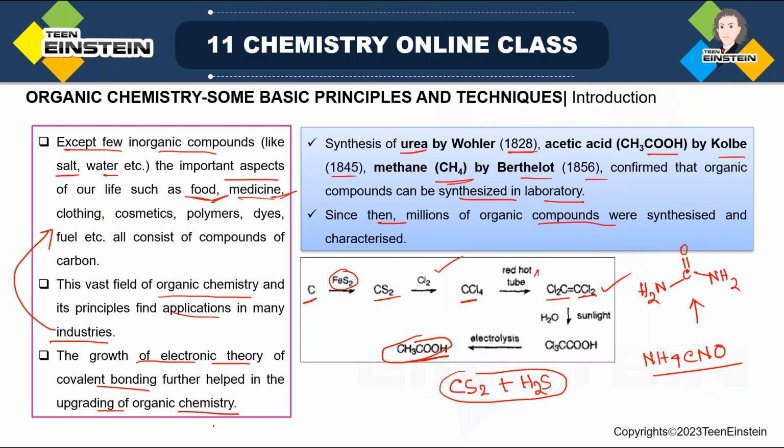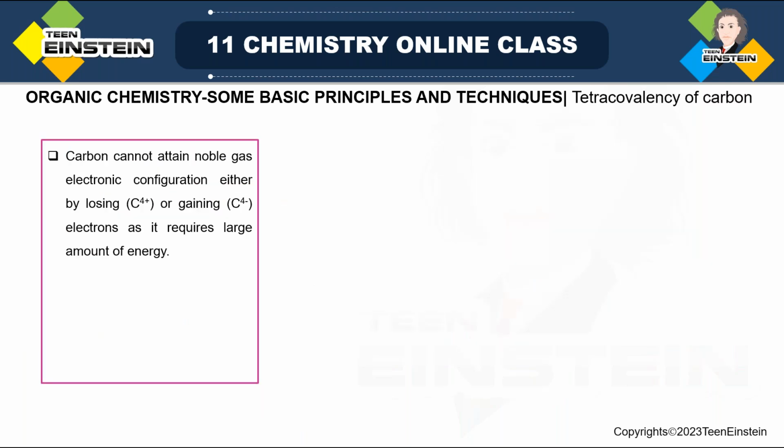As organic chemistry deals with carbon compounds, and in carbon compounds the bonding is based on covalent bonding, not ionic bonding, obviously the growth of electronic theory related to this type of bonding will help us to upgrade organic chemistry. Fine. So that is all about the introduction part. Next we will see tetracovalency of carbon.